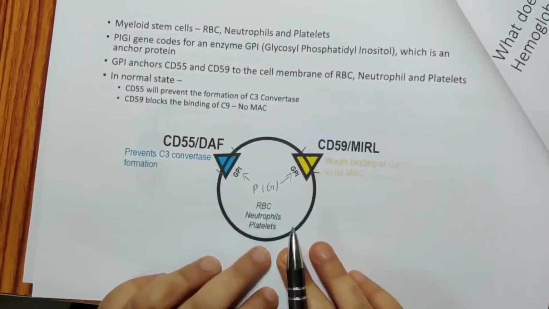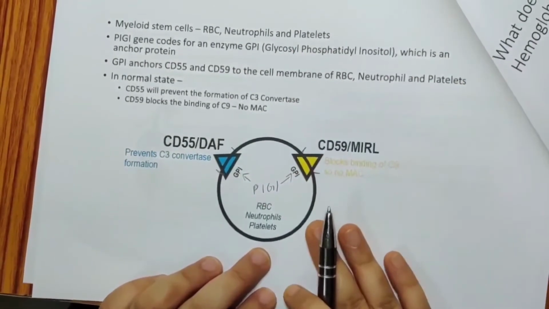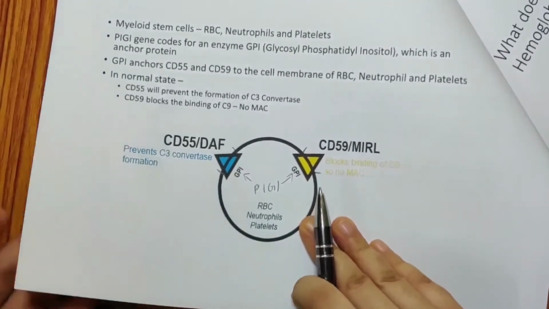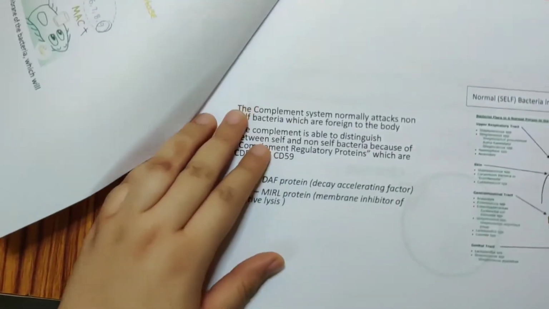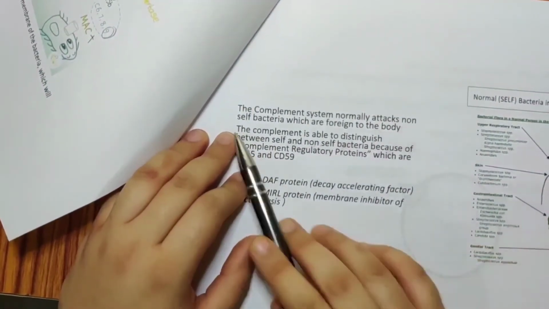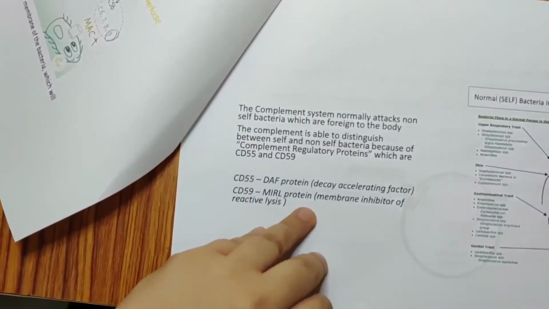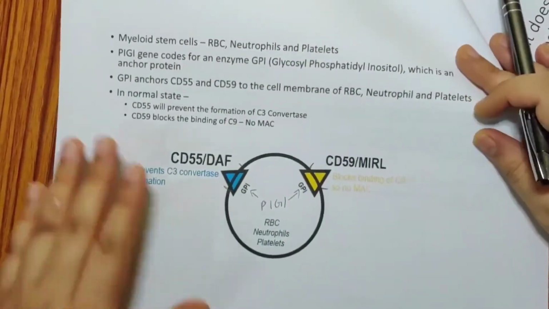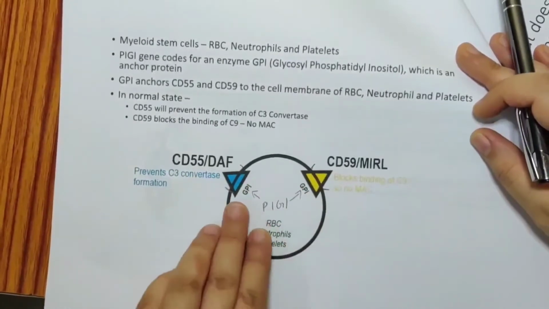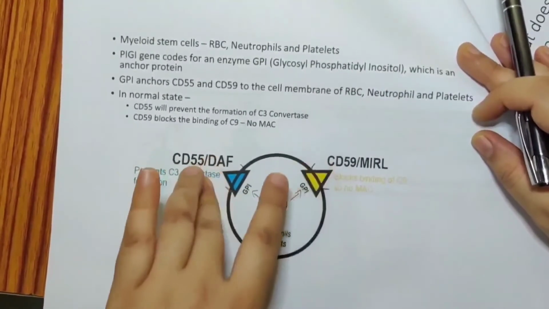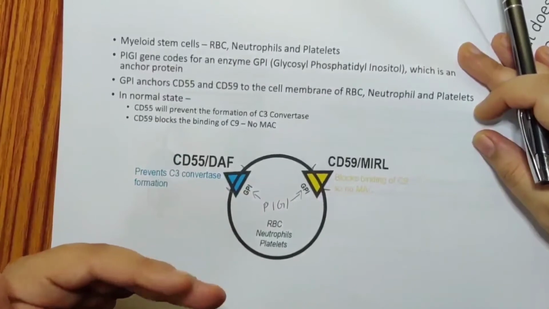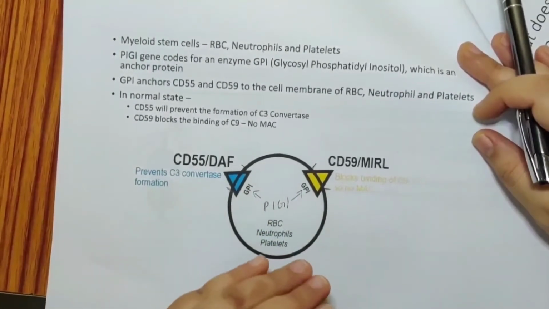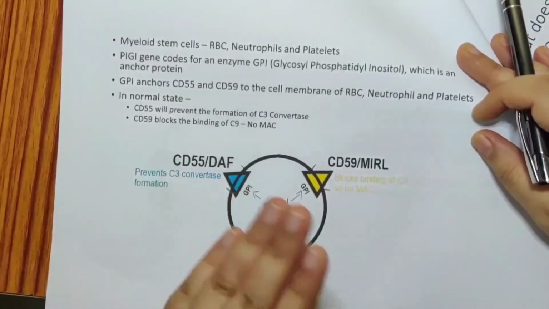Okay, so normally this is how the body protects itself. Coming back to this point, the complement system normally attacks non-self bacteria. When you have normal, healthy bacteria in the body, because GPI is anchoring, the alternative pathway is not getting activated. That is why the self bacteria is safe, because the alternative pathway is not getting activated.